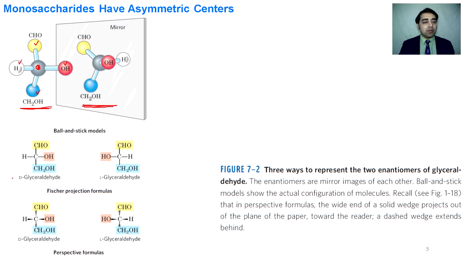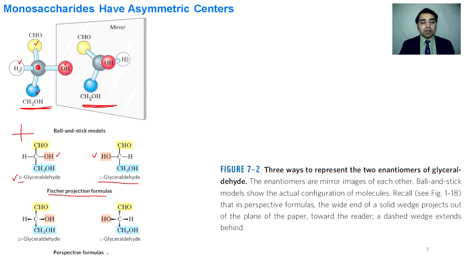This is again the structural formula of glyceraldehyde. Its horizontal lines show the bonds that are coming towards the reader, and the vertical lines show the bonds that are going into the plane of the screen. Because it contains the hydroxyl group on the right hand side, that's why it is in D configuration. And if the OH group is present on the left hand side, it will be L-glyceraldehyde. This kind of depiction is called the Fischer projection formula.